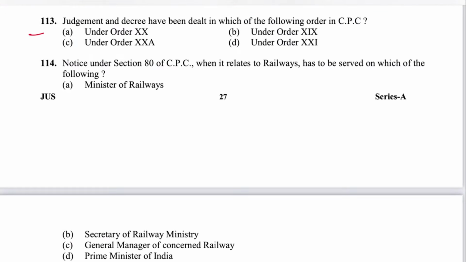Next 113. Judgment and decree have been dealt in which of the following orders? That is Order 20. A is the answer. Order 21 is execution. Order 19 is affidavits. And 20A is cost.